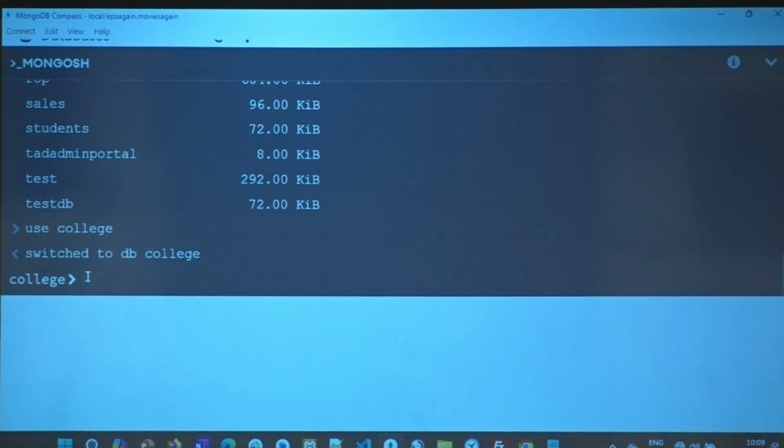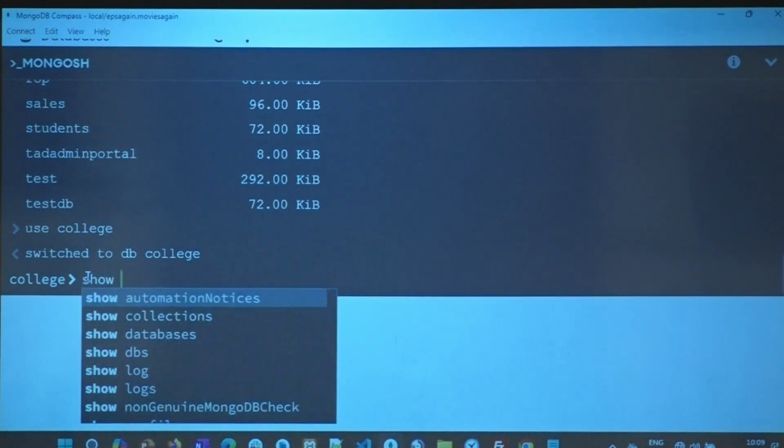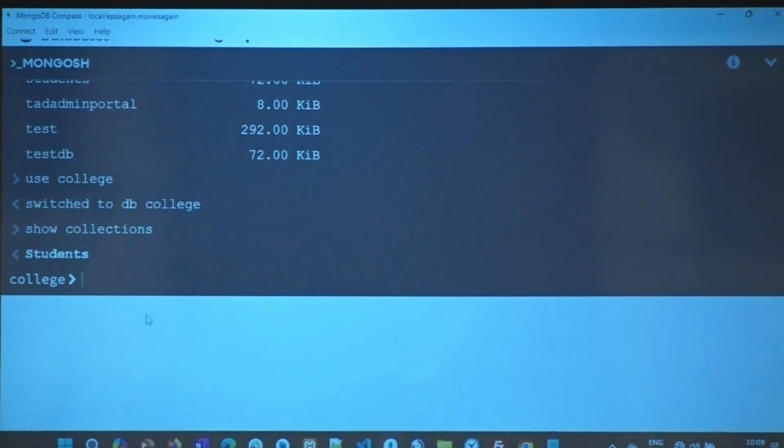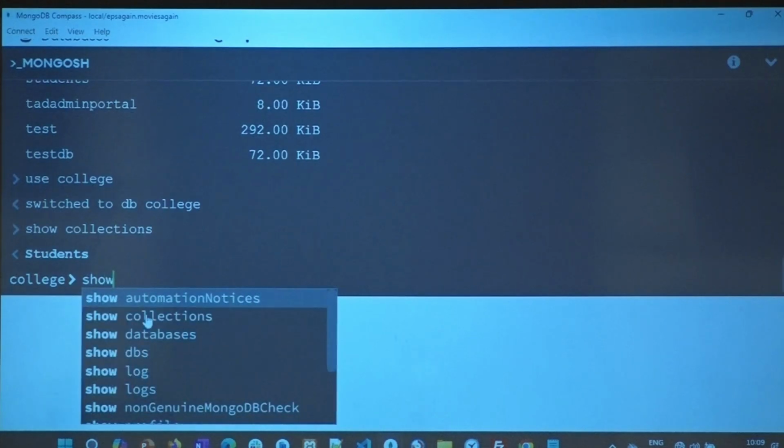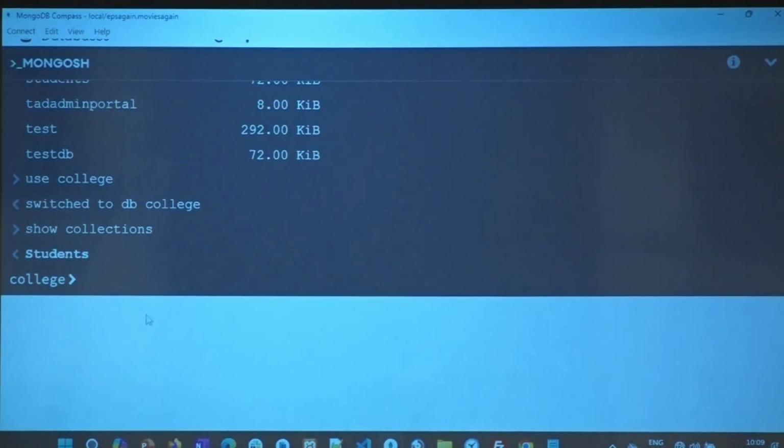Now from this college, I want to check if it's the right database or not. I want to see the collections that are there. Show collections. When we started learning, the IntelliSense was not there, so we had to refer and type and understand. Now, if you type it, it is automatically suggesting what you want to do, right? The IntelliSense part. So it says use college, switched to db college, show collections. There is only one collection, students. Looks like there's no faculty in this college. So we have only students here.